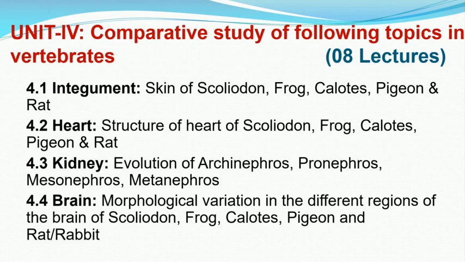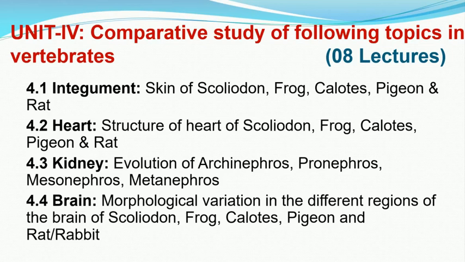And for these 5 different organisms, we are going to study 4 structures or organs, that is integument, heart, kidney and brain. So we'll do the comparative study of these 4 organs among these 5 different organisms from 5 different classes. And we will study the similarities and differences in the basic pattern of these different organs. Okay, so this is all about unit number 4, that is comparative study.